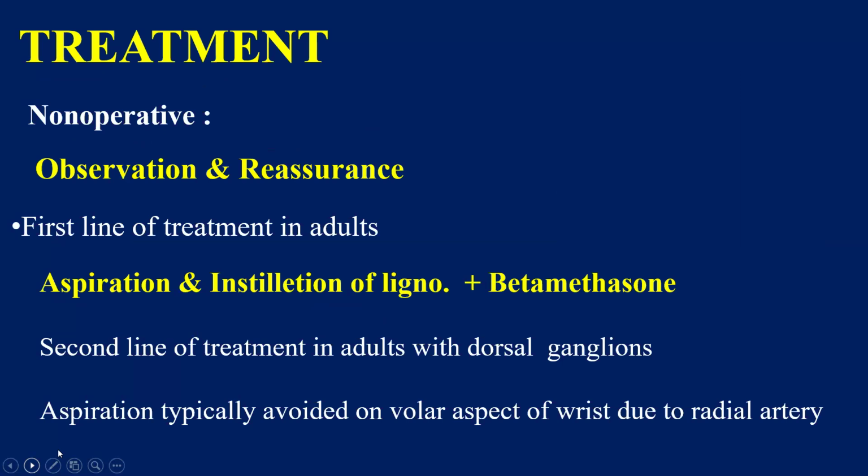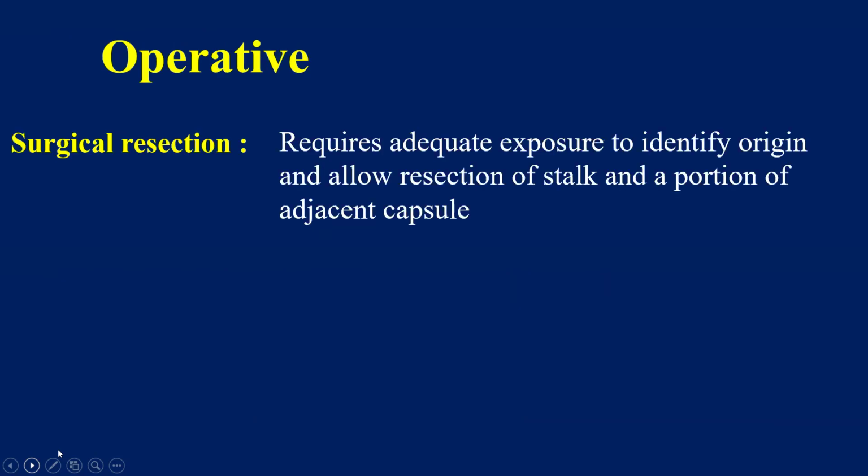As we all know, in the treatment part, mostly it is non-operative, just observation and reassurance. It is the first line of treatment. In other methods, we have aspiration and instillation of lignocaine plus betamethasone, which is the second line of treatment. In volar ganglion, aspiration is avoided as there is close proximity to the radial artery.